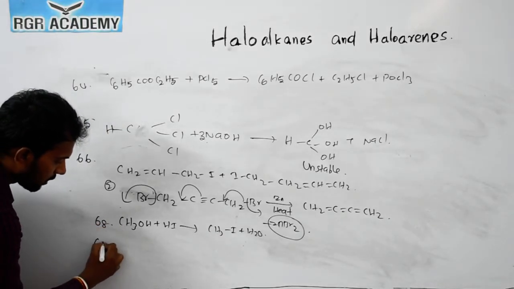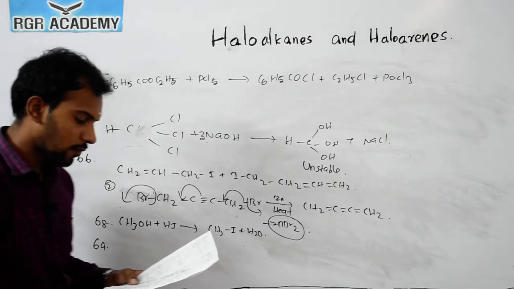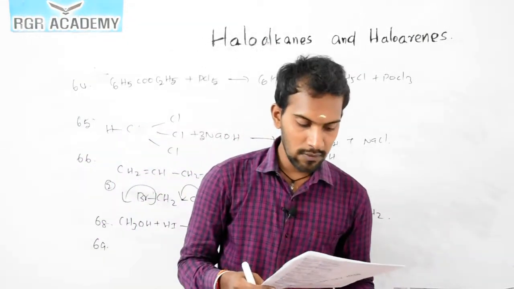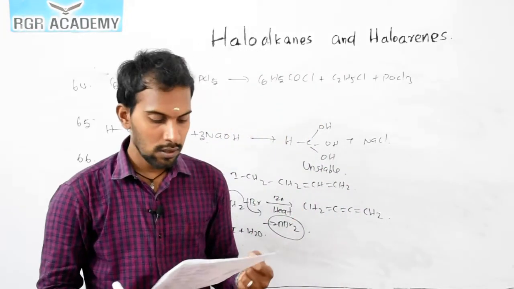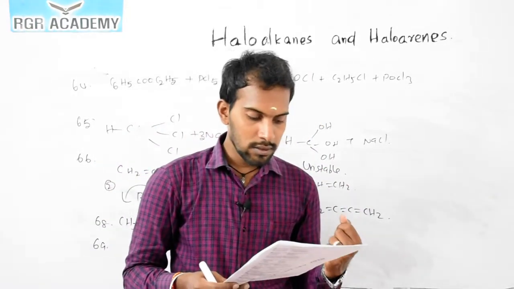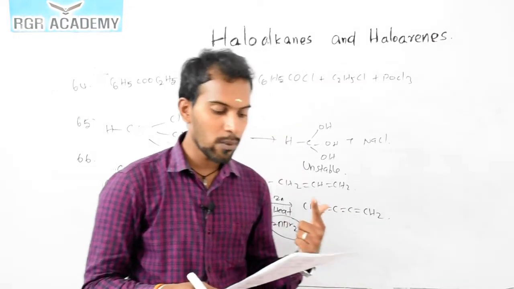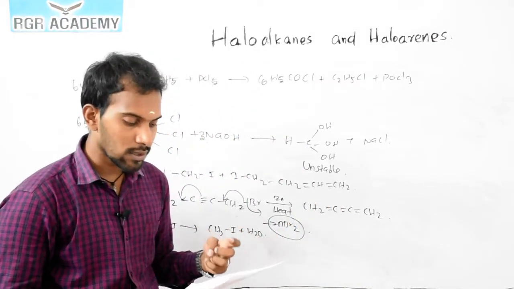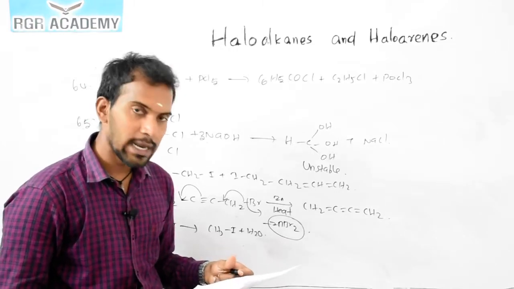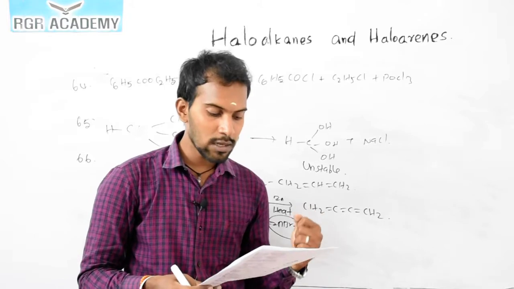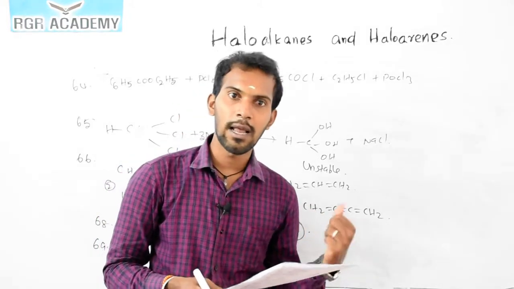Now the question number 69. Which of the following statements about benzyl chloride is incorrect? So here the first one, white precipitate with alcoholic silver nitrate. Now lachrymatory liquid, and Beilstein's test. Now here they asked: benzyl chloride is less reactive than alkyl halides.